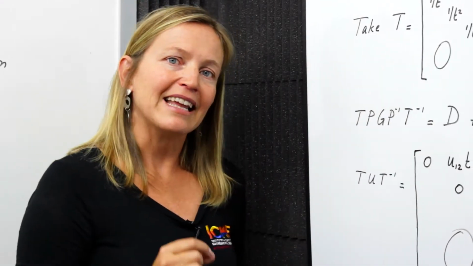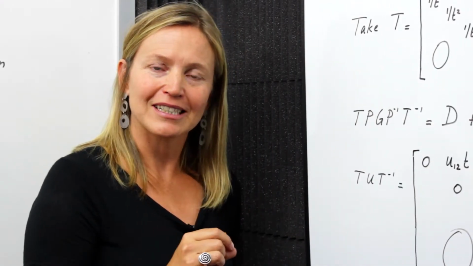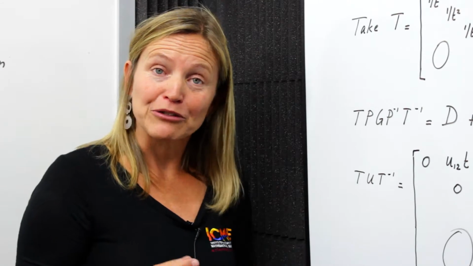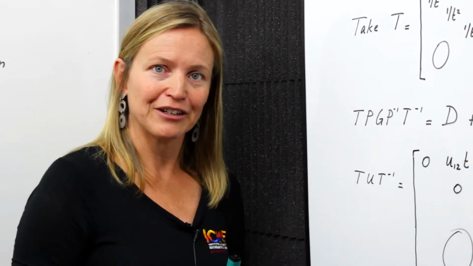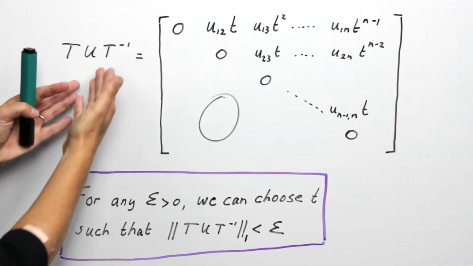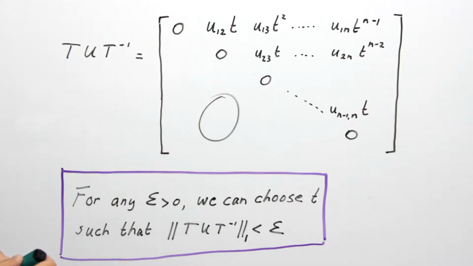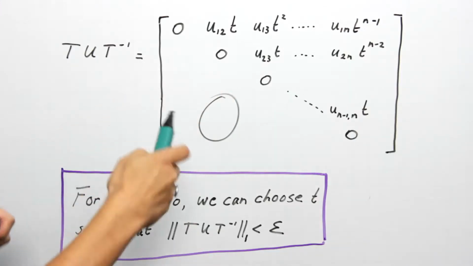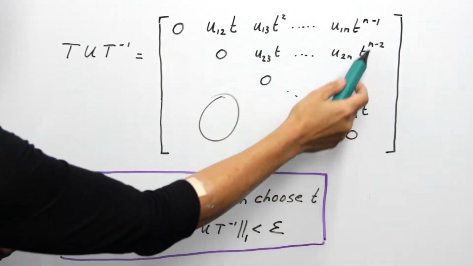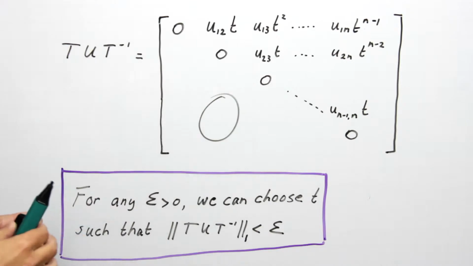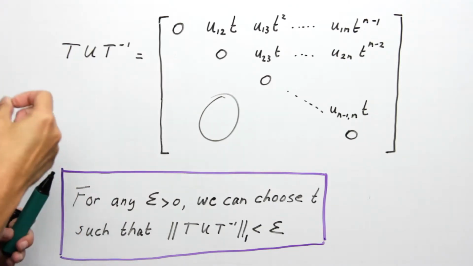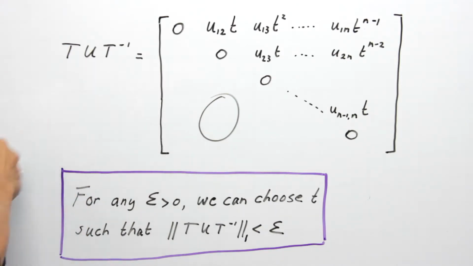Now remember that the inverse of a diagonal matrix is again a diagonal matrix, and all the elements along its diagonal are just a reciprocal of the original matrix. So you can plug that in and find this expression for yourself. And what is interesting is that all the elements here that are non-zero are the original elements of U multiplied by a power of t, but these powers are all positive. Now what does this really mean?